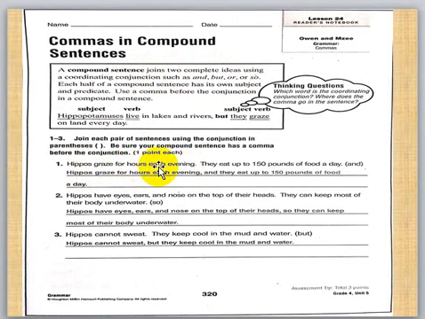It's a complete sentence. We have a subject, we have a verb. And here, they eat up to 150 pounds of food a day. This is also a complete sentence. We have a full stop here, we have a full stop here. So this is one sentence, this is number two.